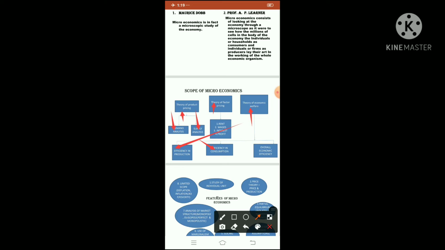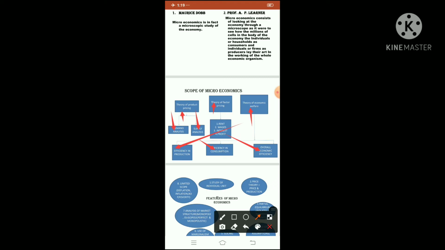And the third one is overall economic efficiency, children. Now overall economic efficiency means that whatever production direction is there, what to produce, how to produce, when to produce, who will produce and to whom should we distribute. These questions are considered in mind, and then economic welfare or economic efficiency of production is calculated.